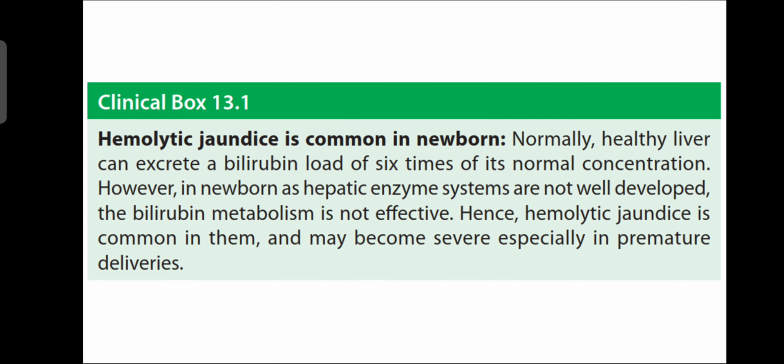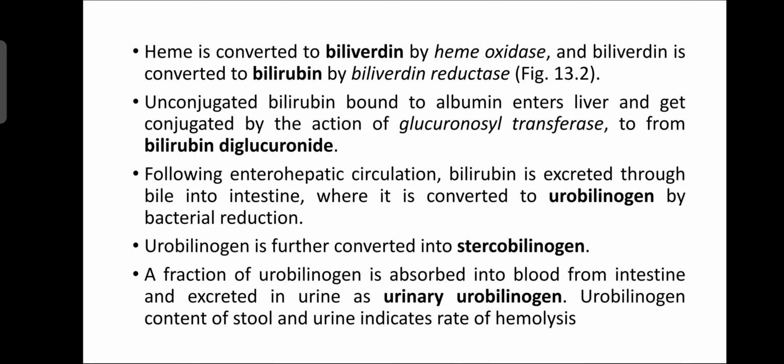Normally, a healthy liver can exceed bilirubin load of 6 times normal concentration. In newborns, the hepatic system is not well developed, so bilirubin metabolism is not effective. Hemolytic jaundice is common in them, and is especially severe in premature deliveries. Heme is converted to biliverdin by heme oxygenase, and the biliverdin is converted to bilirubin by biliverdin reductase.